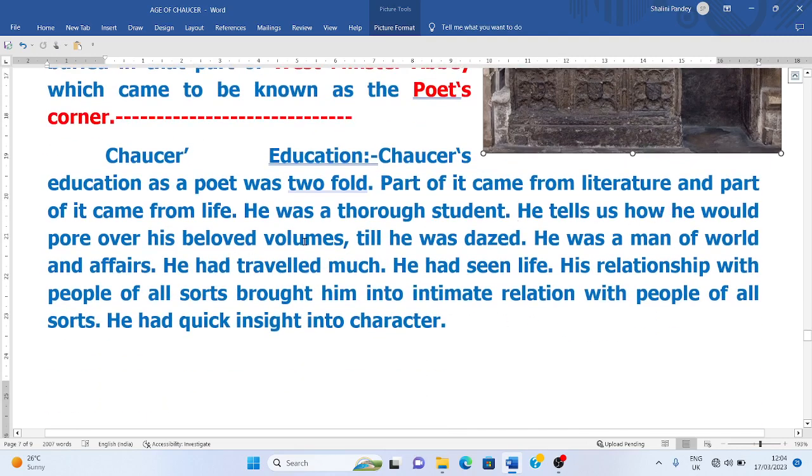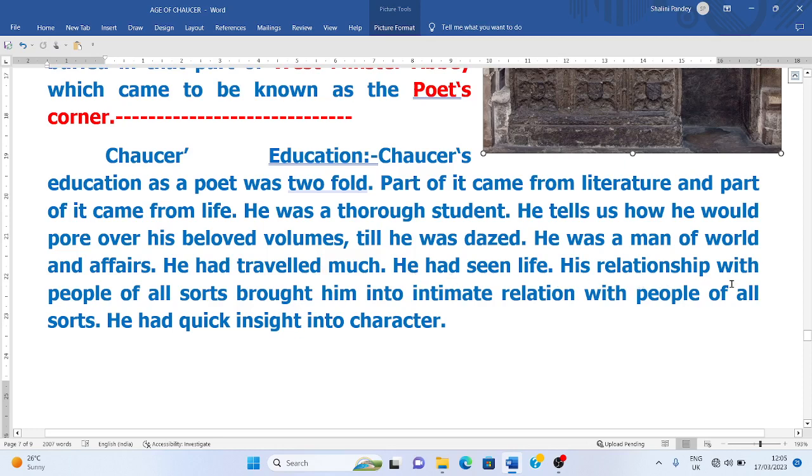Now we will go to Chaucer's education. Chaucer's education as a poet was twofold. A part of it came from literature, and part of it came from life. So he learned from literature, from his literary background, and from life also. So he was a thorough student. He tells us how he would pore over his beloved volumes till he was dazed.